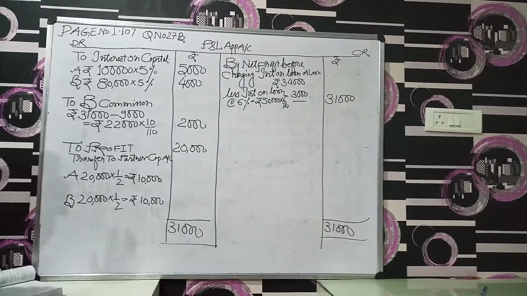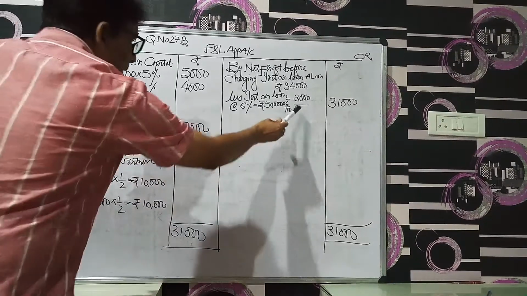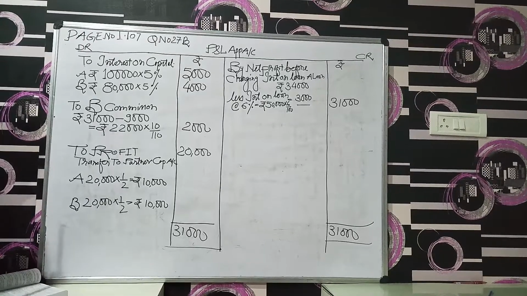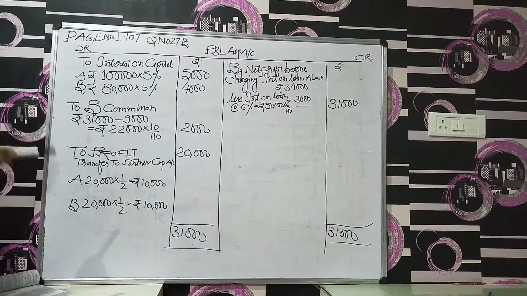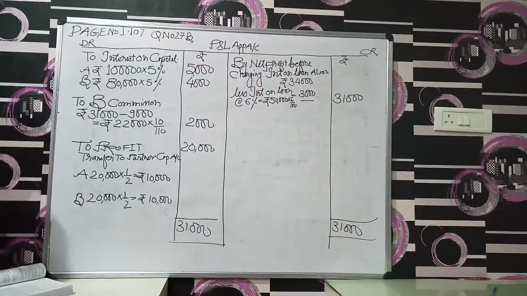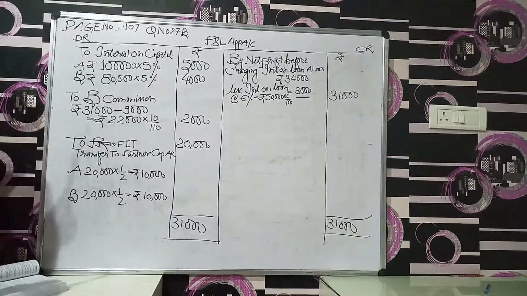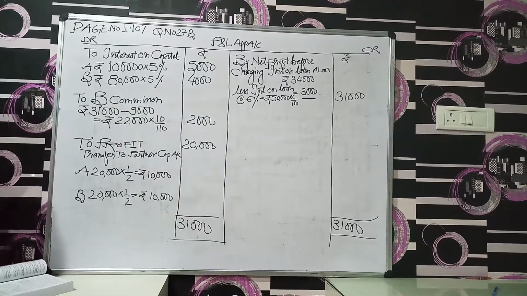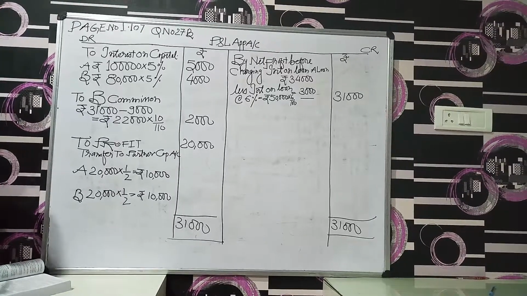We clear each and every confusion here. How do we get 3,000 rupees as interest on loan and advances? Why 6%? What is the meaning of distributable profit? What are the rules applicable in the absence of a partnership deed? So please tally the question and answer. Profit before commission is 22,000, we know it very well. B's commission 2,000. Is it clear? And the profit to be distributed between A and B is 10,000 each.